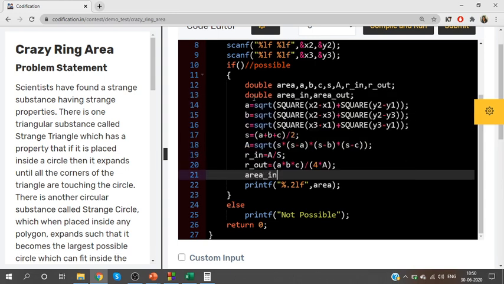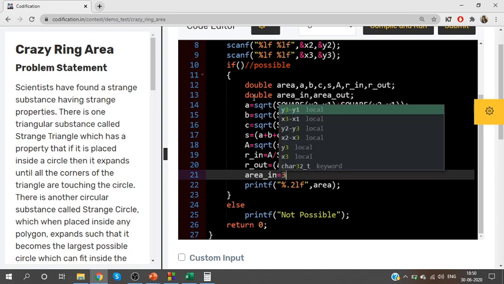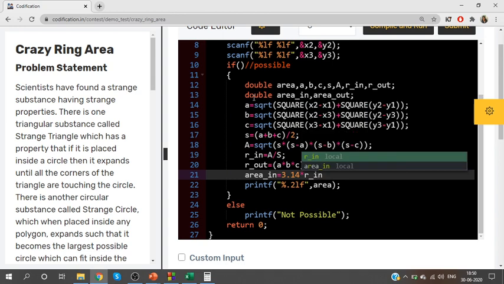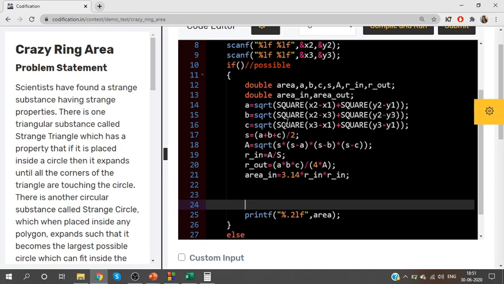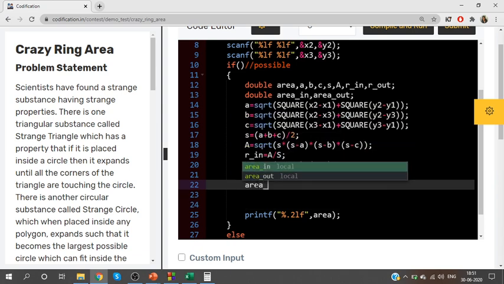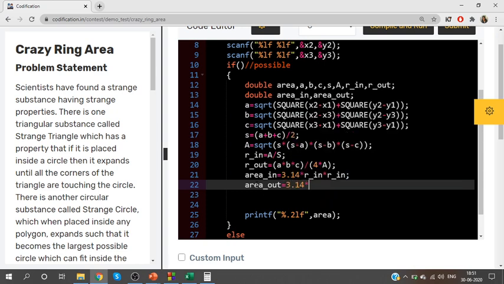So what is the area of inner circle? For any circle, the area formula is pi r squared. So 3.14 into inner circle radius. To calculate the area of inner circle, pi into radius of inner circle into radius of inner circle. Similarly, area of outer circle is 3.14 into radius of outer circle into radius of outer circle.